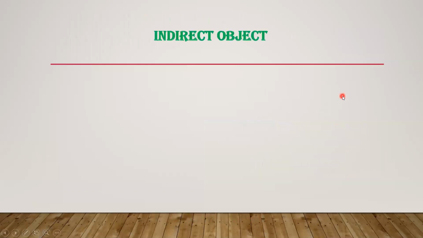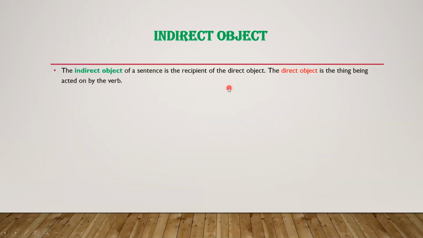Now dear students, we are here to learn about the indirect object. It was direct object, and now we have indirect object. Have a look over there. What is the indirect object? The indirect object of a sentence is the recipient of the direct object. The direct object is the thing being acted on by the verb. Again, the indirect object of a sentence is the recipient of the direct object. The direct object is the thing being acted on by the verb.